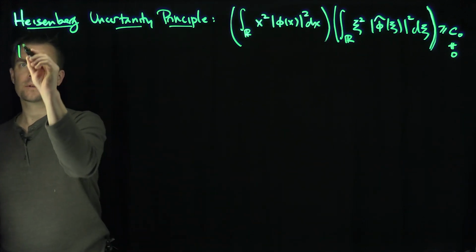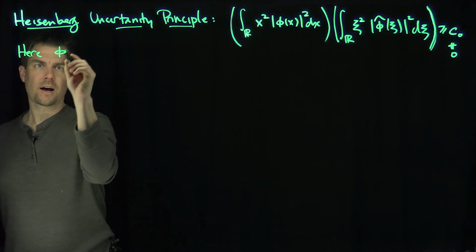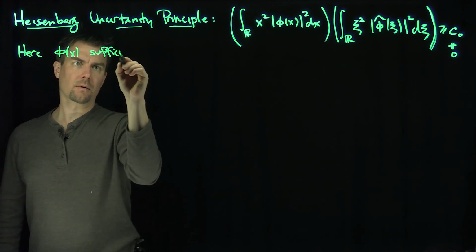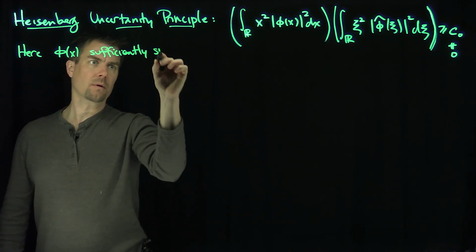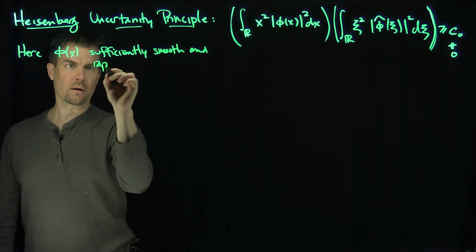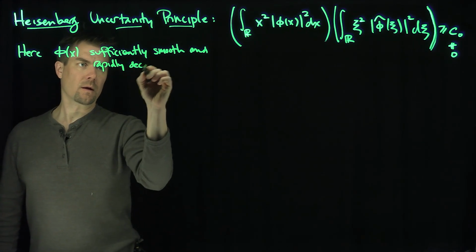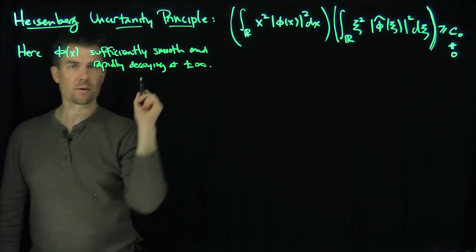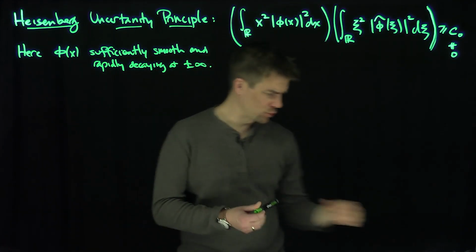Here, phi of x is sufficiently smooth and rapidly decaying at plus minus infinity. So in particular, typically we think of phi as a Schwartz class function.